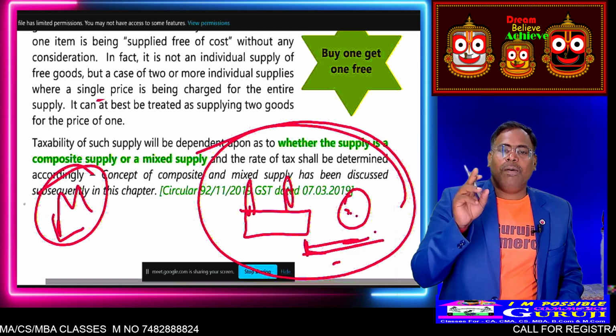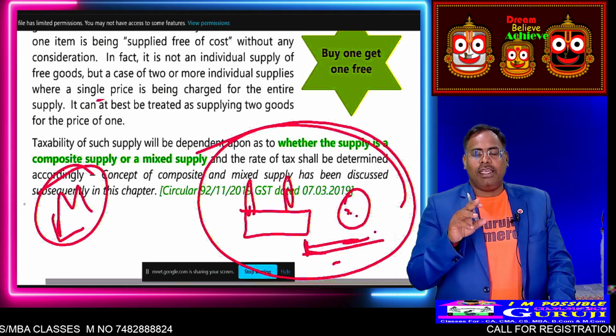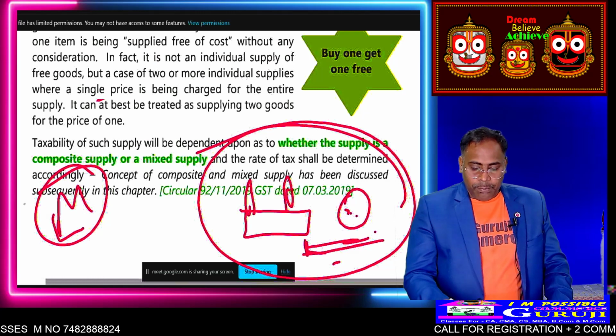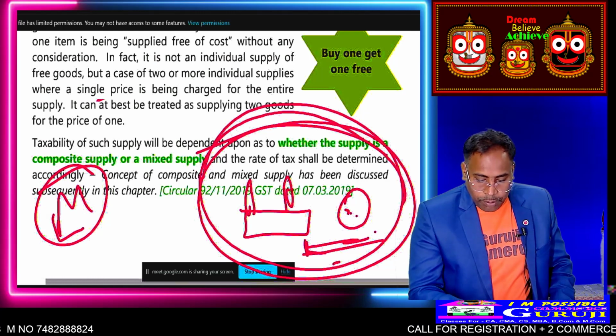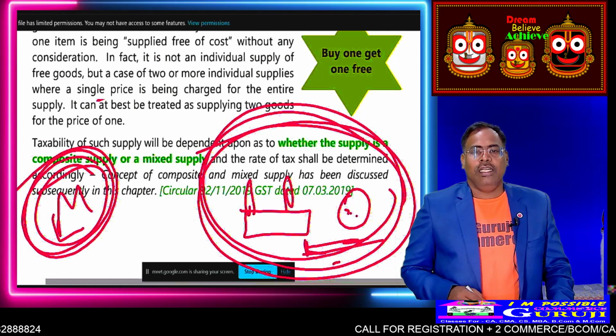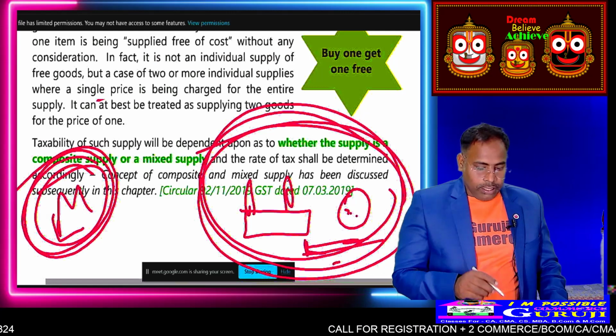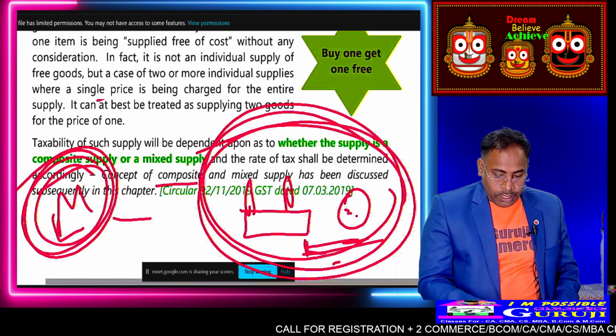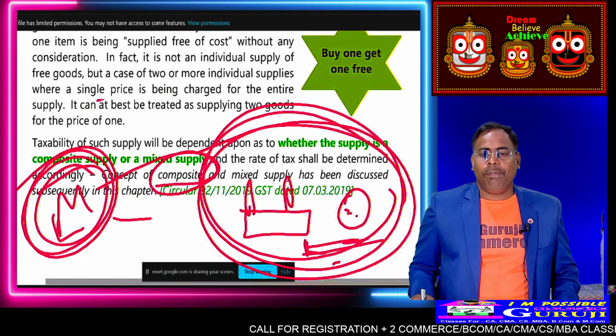That is composite supply. And mixed supply means they bundle a particular commodity, but here the main essential product is there in which case? Composite supply.